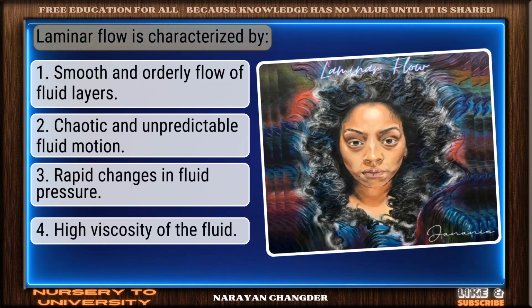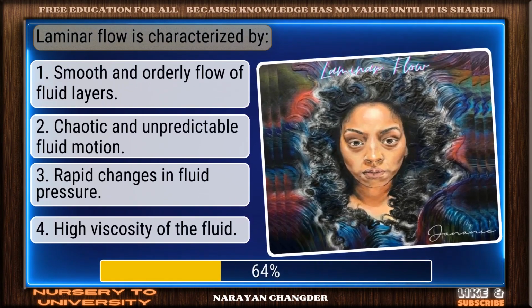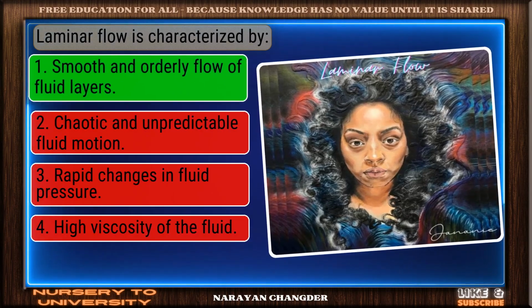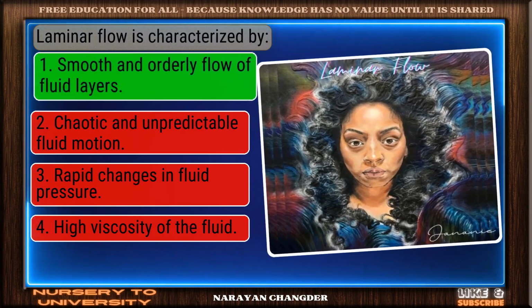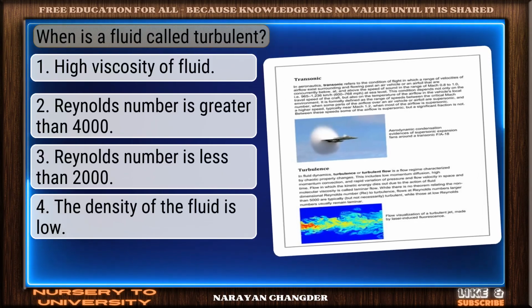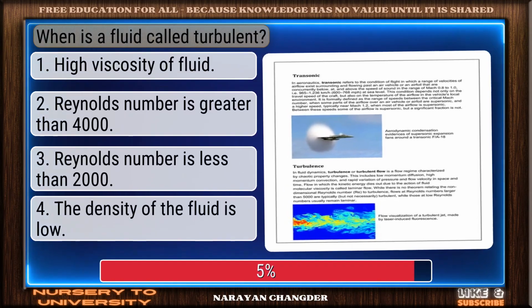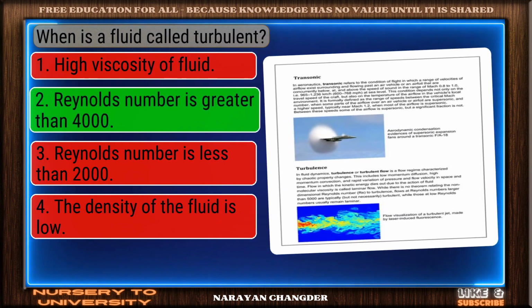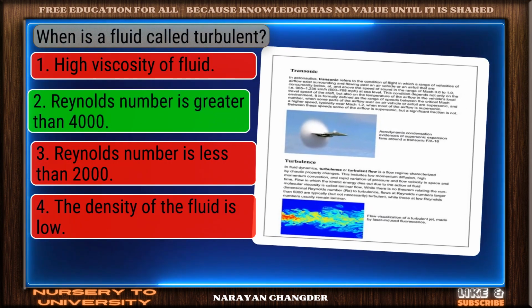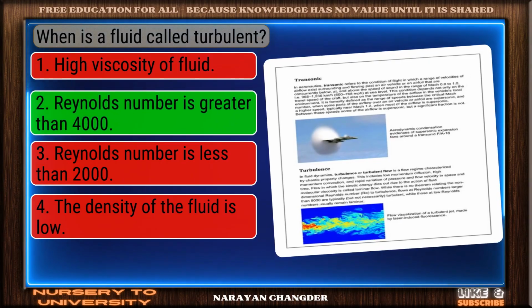Laminar flow is characterized by. Nicely done. Smooth and orderly flow of fluid layers is a solid answer. When is a fluid called turbulent? Great job. Reynolds number greater than 4000 is the accurate answer.